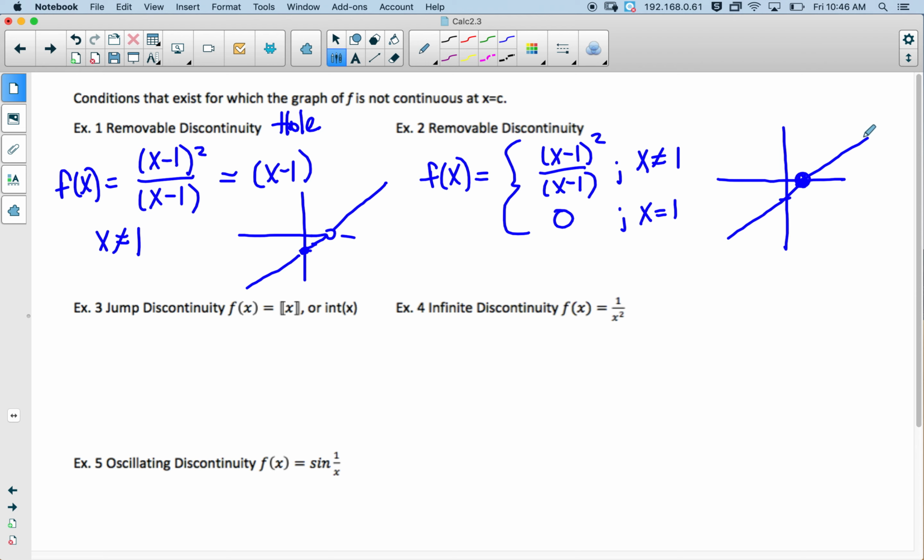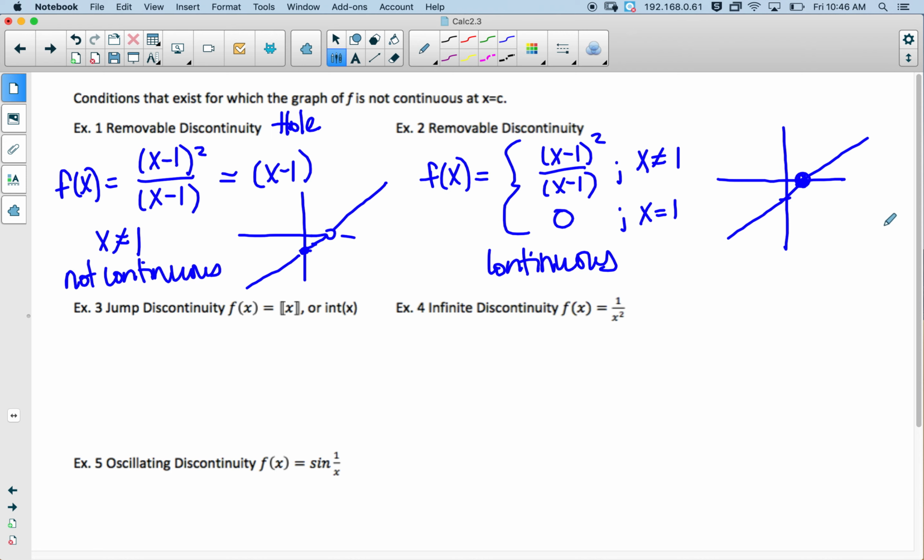So actually this is now continuous. So the limit from the left is 0 at x equals 1, the limit from the right is 0 at x equals 1, and then f of 1 is equal to 0. So the limit is equal to the value, and therefore this is continuous. And this function is not continuous.